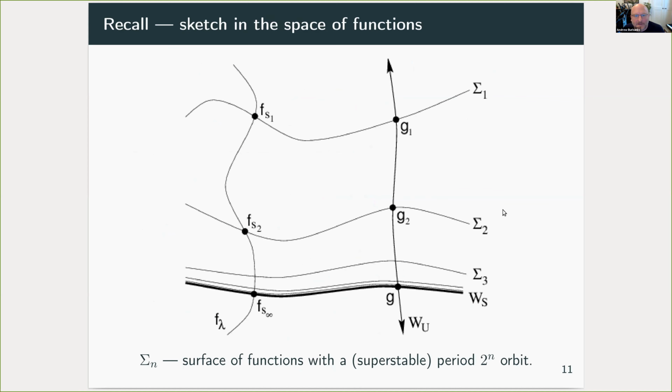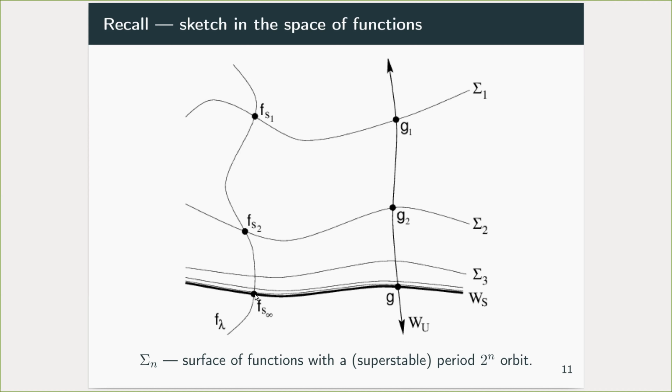If I return to our little sketch in function space, these surfaces sigma n that I've indicated are the surfaces of functions having a period 2 to the n orbit of some given stability, and a typical one parameter family that has a period doubling cascade forms a curve in this space that passes through these surfaces.